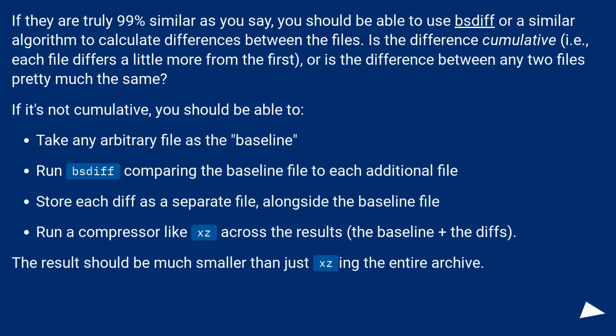Run bsdiff comparing the baseline file to each additional file. Store each diff as a separate file, alongside the baseline file. Run a compressor like xz across the results, the baseline plus the diffs. The result should be much smaller than just xzing the entire archive.